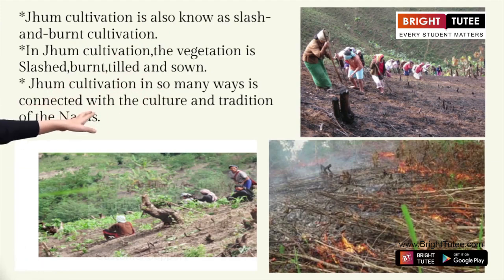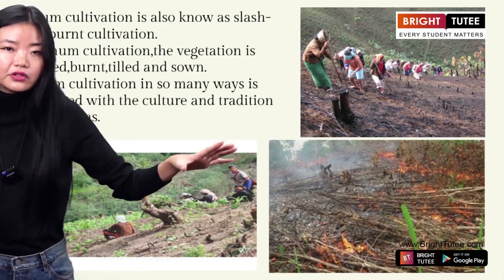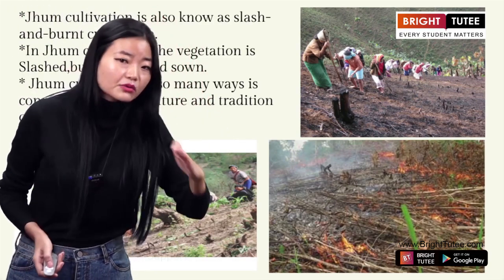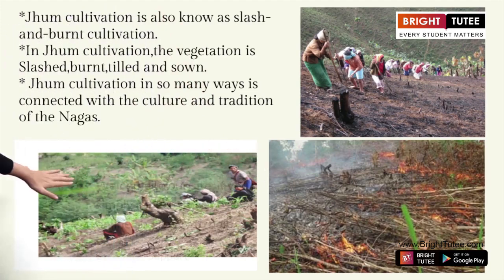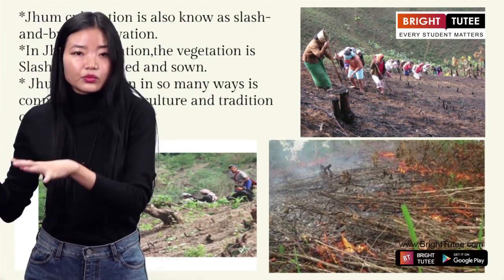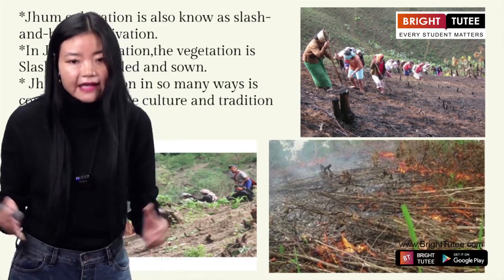And jhum cultivation in so many ways is connected with the culture and tradition of the Nagas. Now I want all of you to quickly look at the picture. Slash means cutting down of the trees. Here it is, cutting down of the trees. Now the other vegetation like the grass and the weeds are all cleared from the land, accumulated, and burnt.